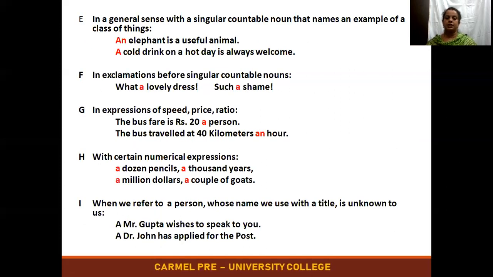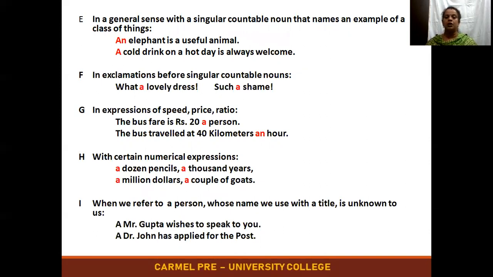Next, in a general sense, with a singular countable noun that names an example of a class of things. That is, an elephant is a useful animal. Here, it's not elephants, it is elephant. But I'm talking about the class of elephants, that is, all the elephants. I've used an elephant is a useful animal, but I'm not talking about one particular elephant which was useful. I'm talking about all the elephants. It is one representing the whole group, that is, the class of things.